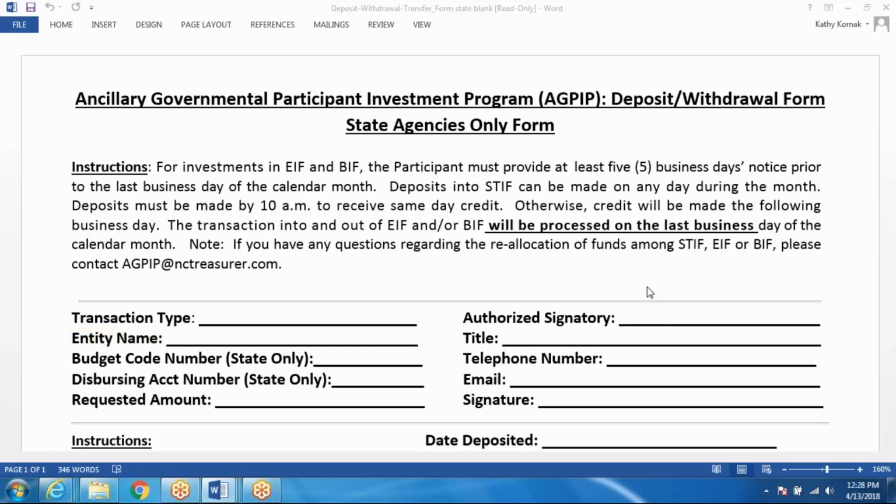The next item is your budget code number. This is an internal number that you will find internally throughout the state agency. If you are unaware how to locate that number, you will have to contact OSC to provide you that information.